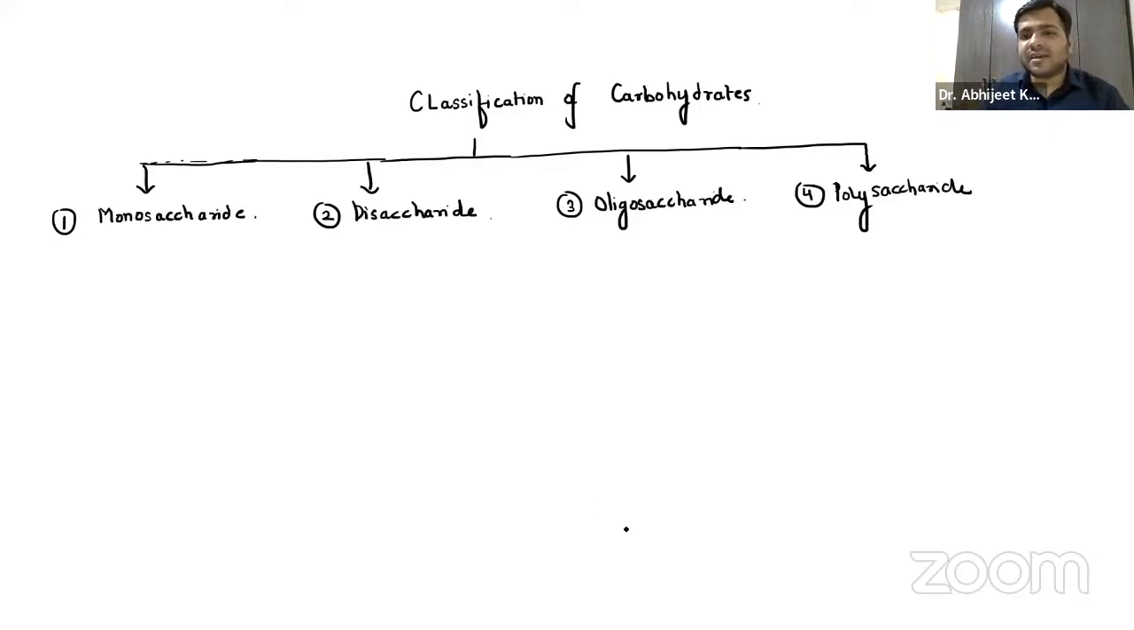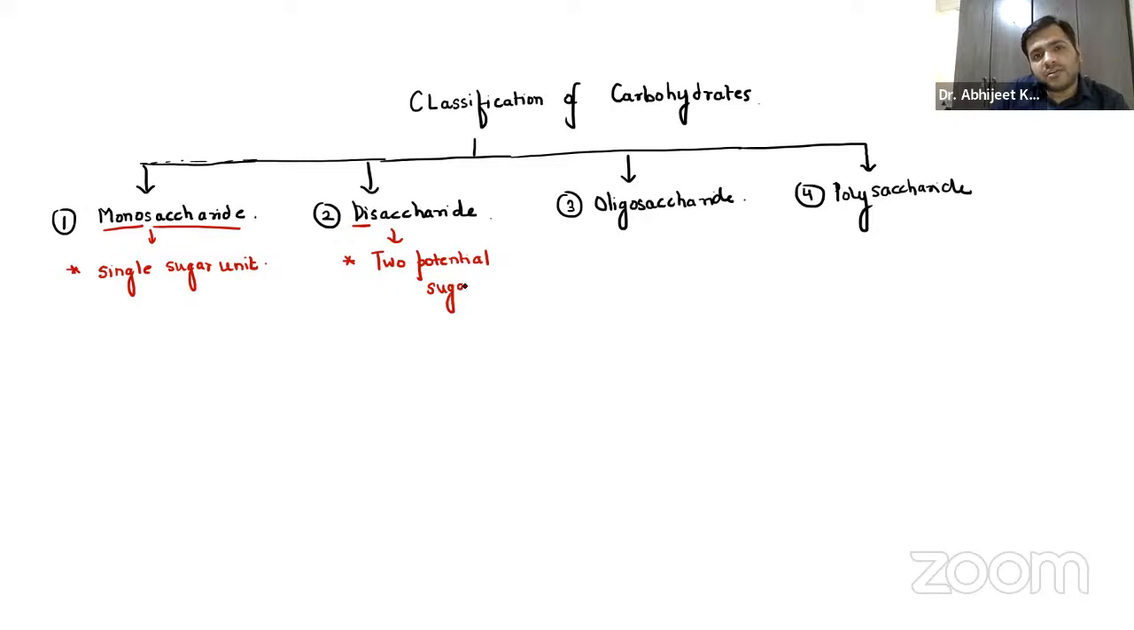Now, when I say monosaccharide, guys, in very simple language, mono means one and saccharide means sugar. So this contains a single sugar unit. Disaccharide basically contains, di means two, so we have two potential sugar units.